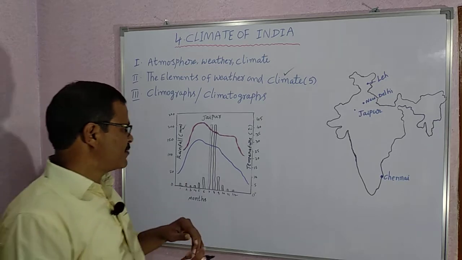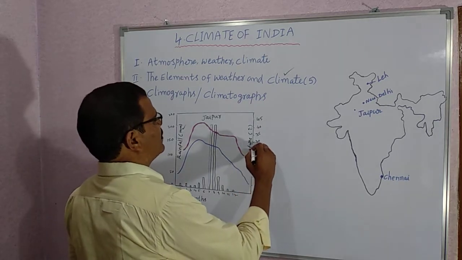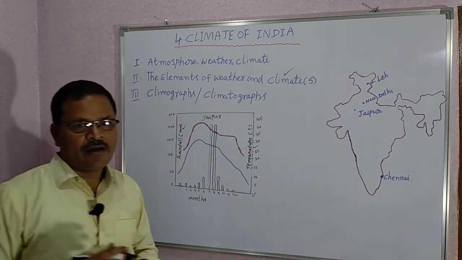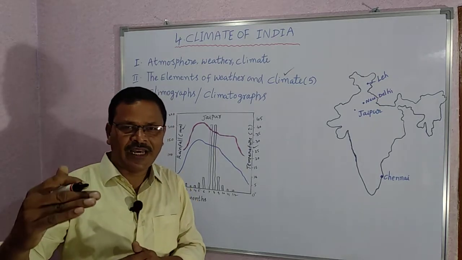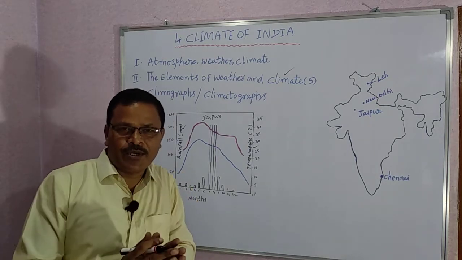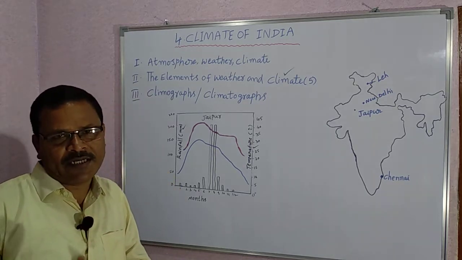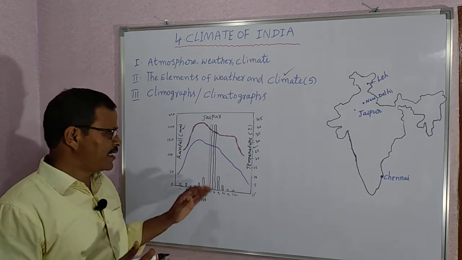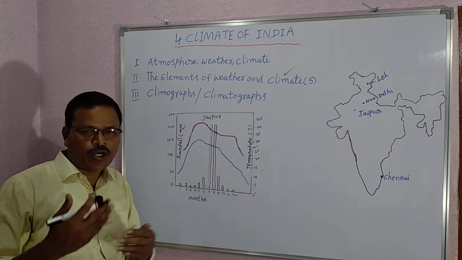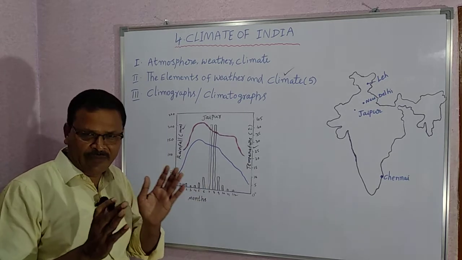The second one, temperature: average value of maximum temperatures for every month, and average values of minimum temperatures of every month. These are the 3 issues we can know with the help of climographs.